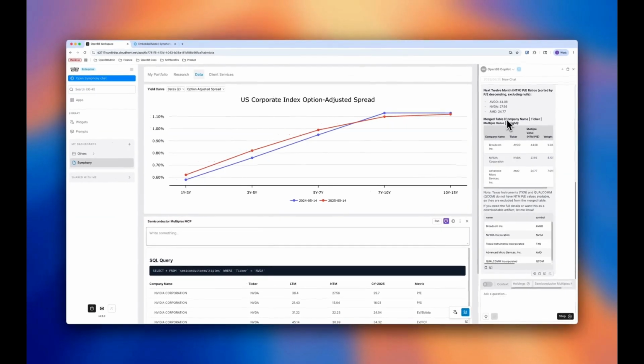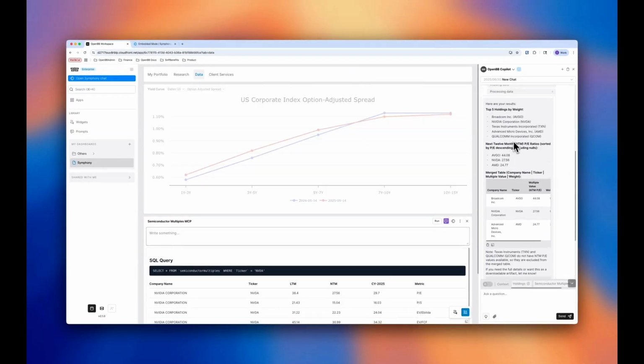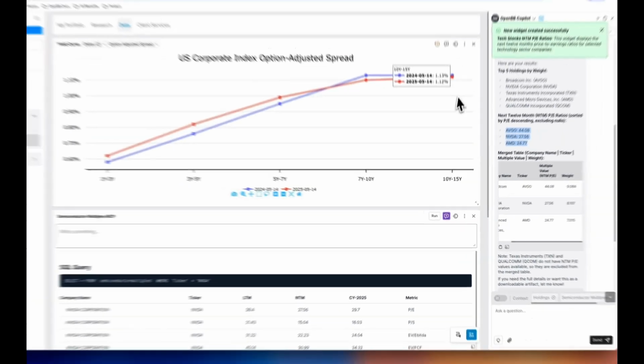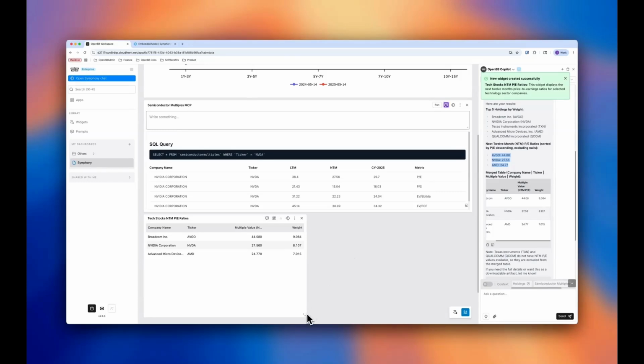Here are my top 5 holdings. Based on my top 5 holdings, I asked for sorted descending by price to earnings multiple. So I only managed to find these 3 in my database. I don't have data for everything. So now there you go. I can just add this as my new widget, and here we are.